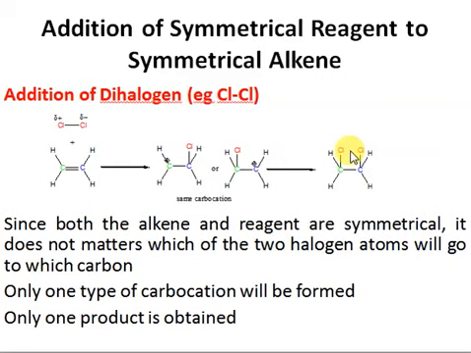right? So again, we can generalize that since both the reagent and the alkene are symmetrical, it doesn't matter which of the two halogen atoms will go to each carbon, right? This chlorine can go to this carbon or that carbon. It doesn't matter because we only get one carbocation, and this one carbocation will form only one product, right? So this is a generalization in case we have a symmetrical alkene and a symmetrical reagent.